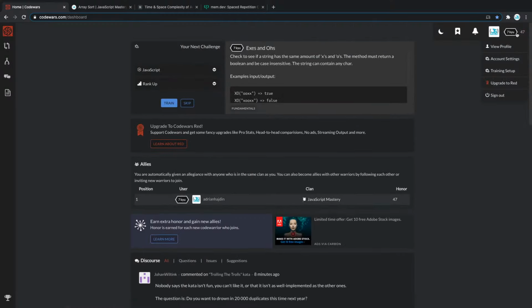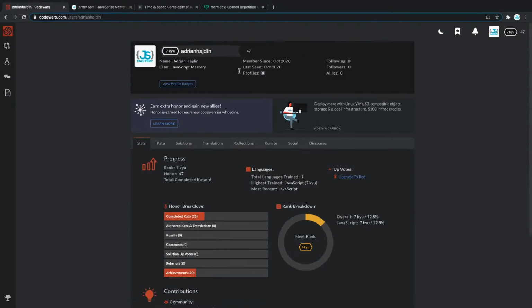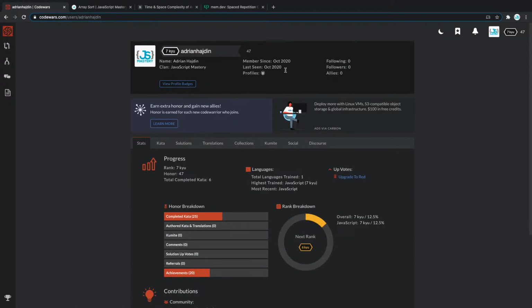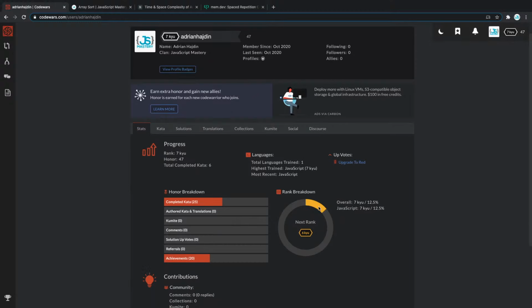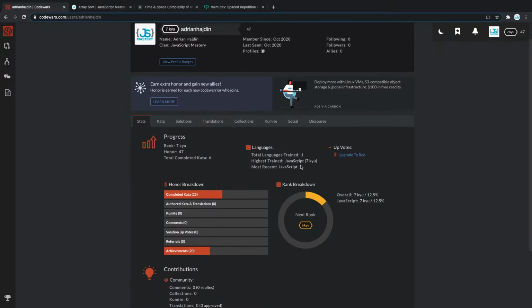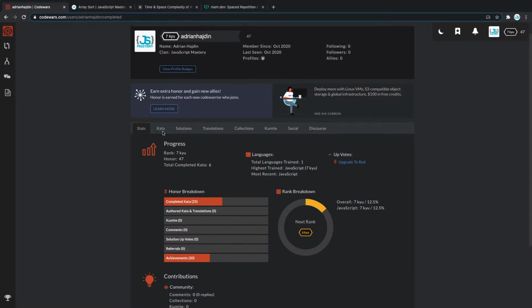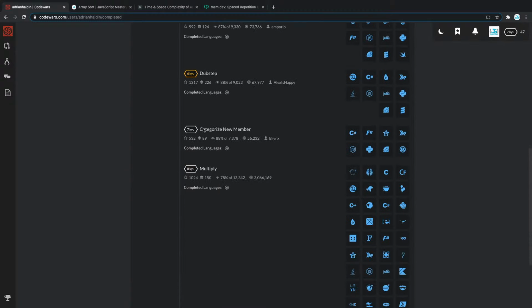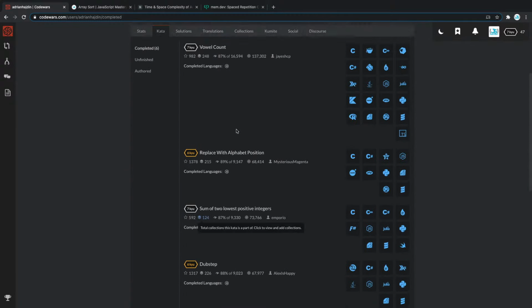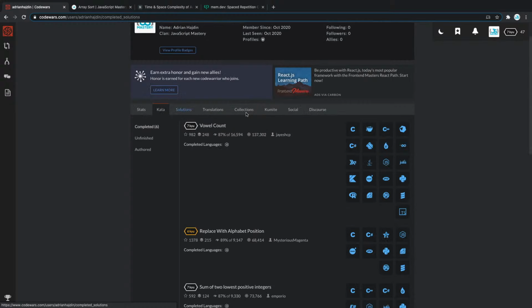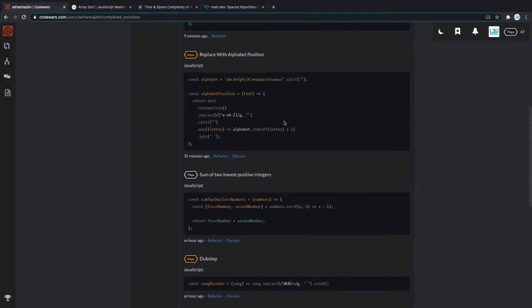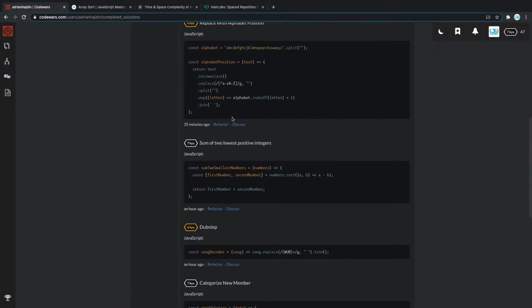So right now, how do we actually keep going up this route? So we completed the kata. We're almost up to promotion, I think. That's nice. Rank breakdown here. Overall 7Q. I'm not sure how this system works. I'm gonna research that a bit more, but it seems that we progressed quite a lot. These are all the solutions we went through: 8Q, 7Q, 6Q. Awesome. So 6 completed, 6 different solutions here.